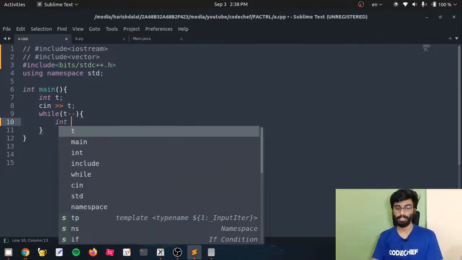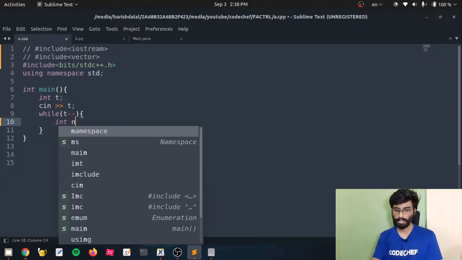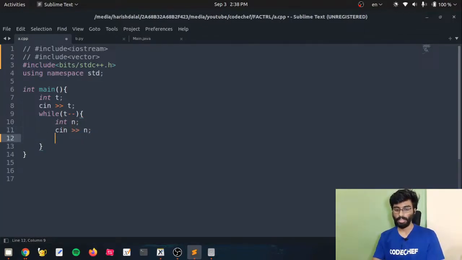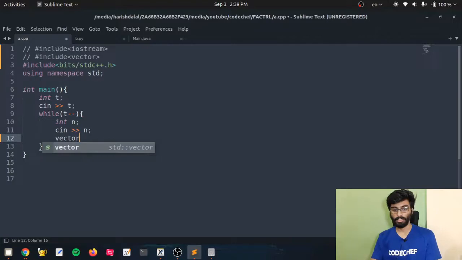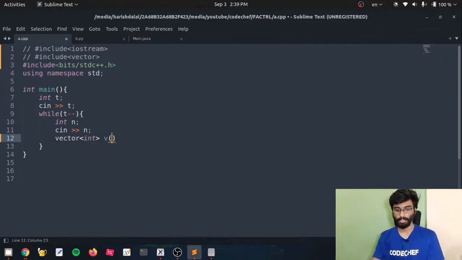For each test case we get the length, which is n, and we'll be getting all the heights of the n parts of the strip. So I'll be storing that in a vector, v, and I'm initializing the size of this vector with n.